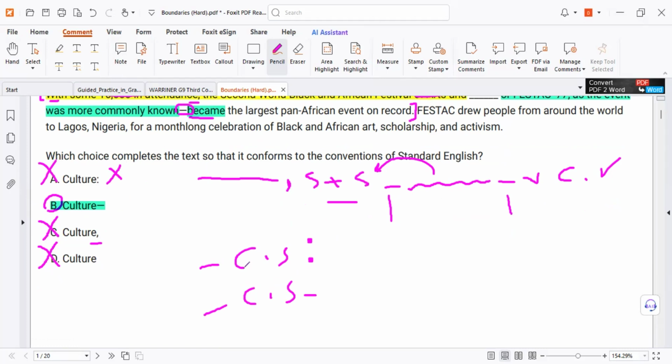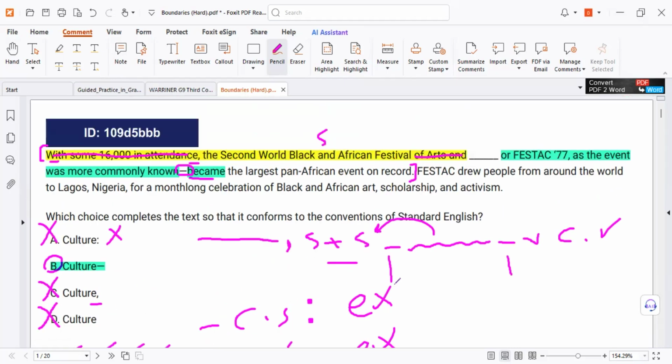Remember, John, I say sentence. Any type of sentence. Simple, complex, compound, complex-compound. It can be any type. After colon, it can be explanation. So we follow the rules. That's all.